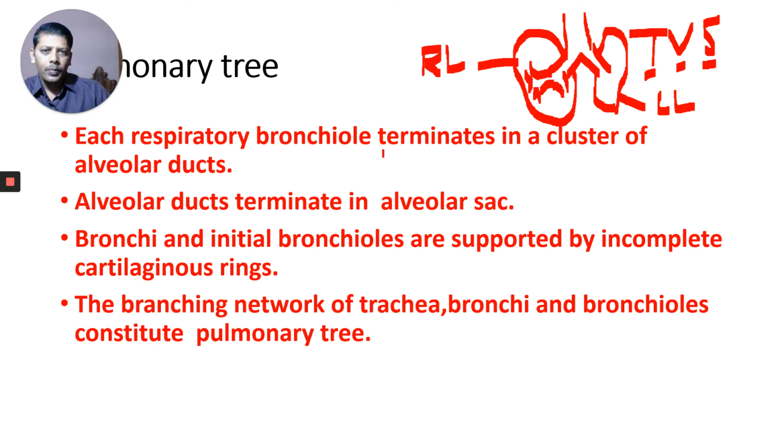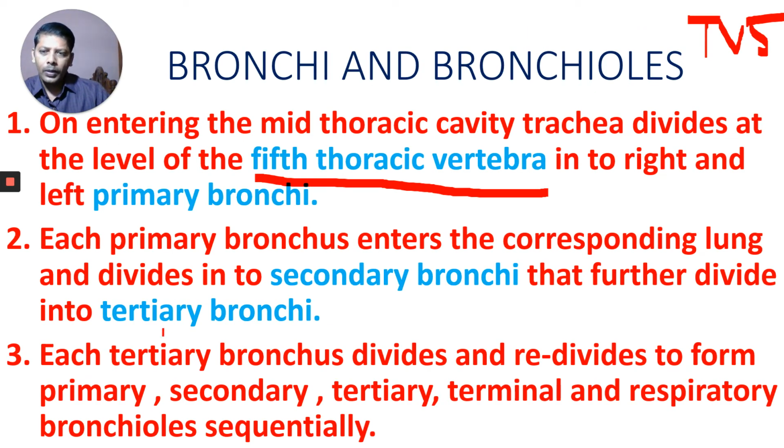Each primary bronchus enters the corresponding lung and divides into secondary bronchi, which further divide into tertiary bronchi. Each tertiary bronchus divides and redivides to form the primary bronchiole, secondary bronchiole, tertiary bronchiole, terminal bronchiole, and the respiratory bronchiole is the final one.